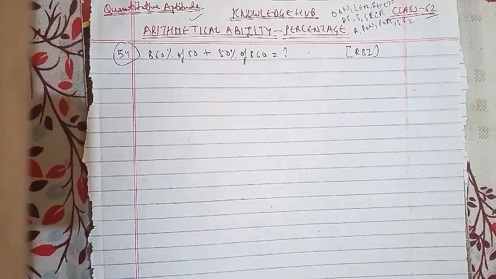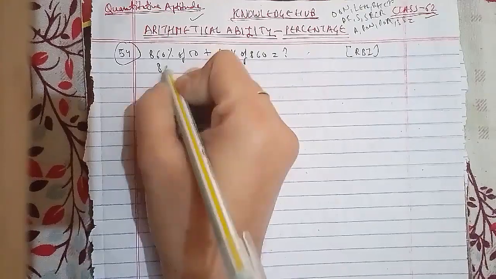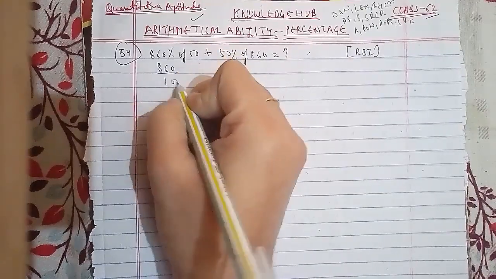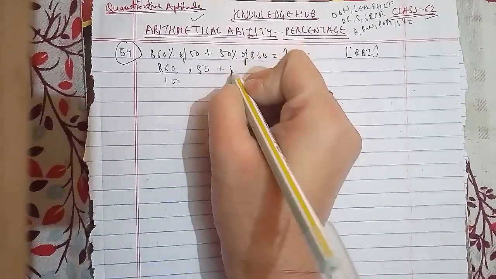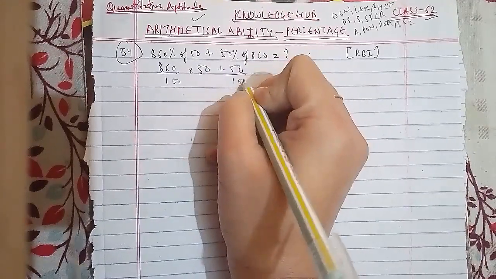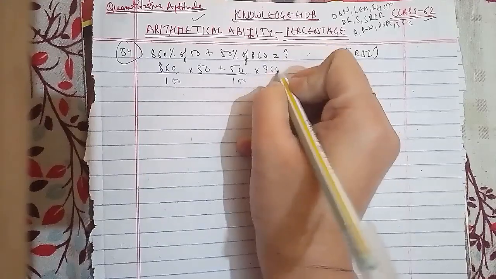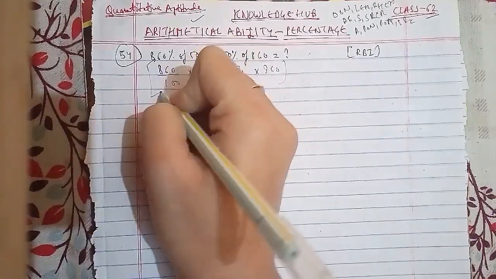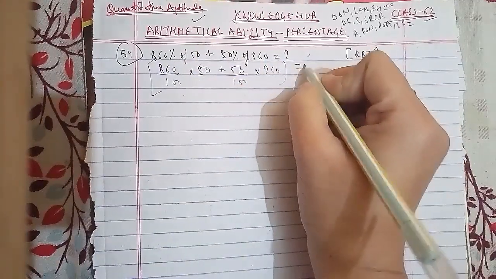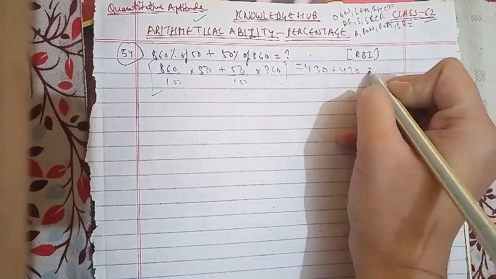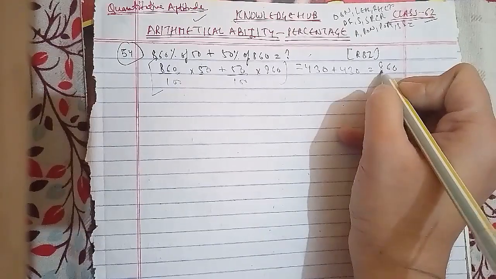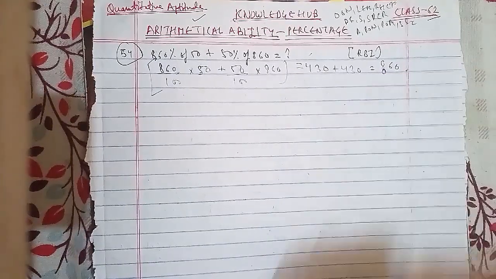So for the given expression, it will be 860 upon 100 into 50 plus 50 upon 100 into 860, which equals 430 plus 430, which equals 860. That is the right answer for this question.